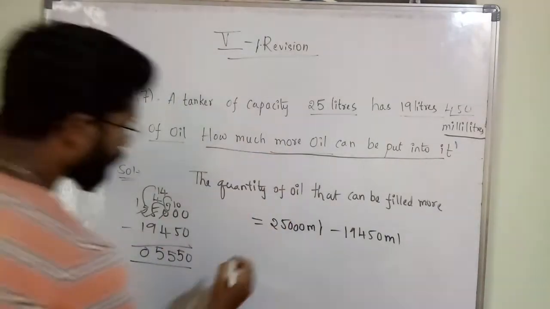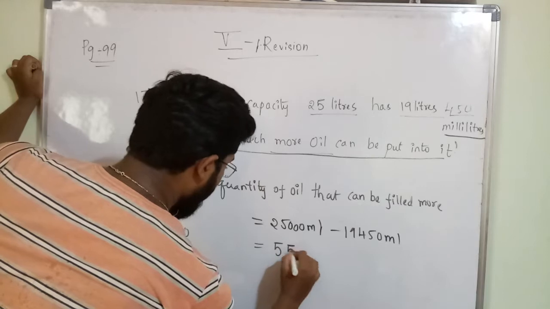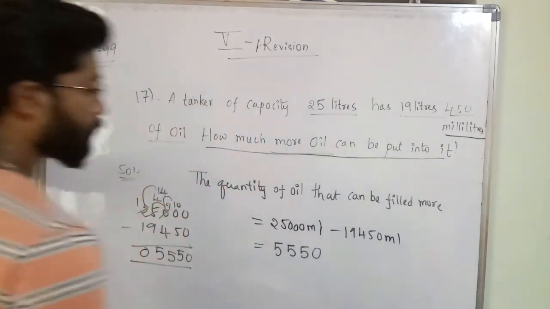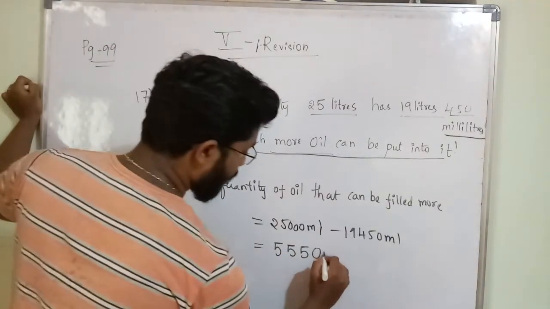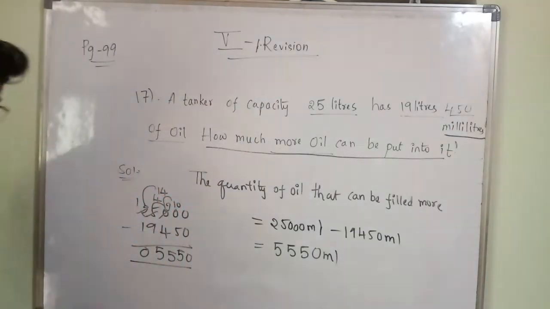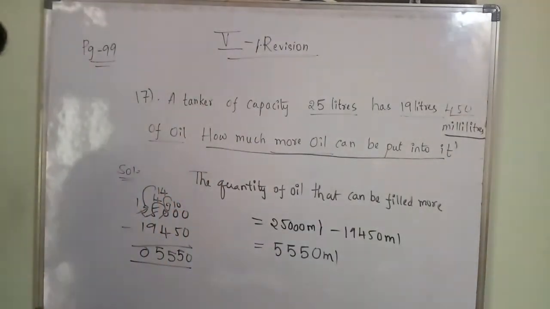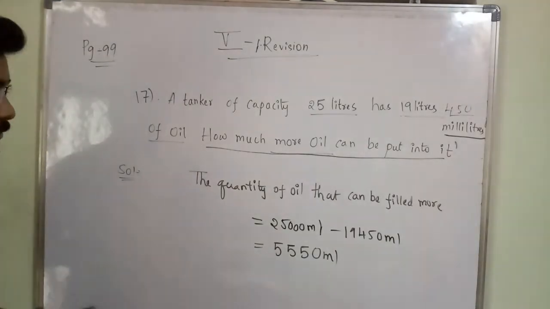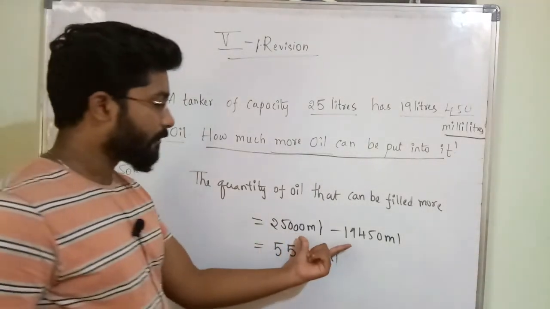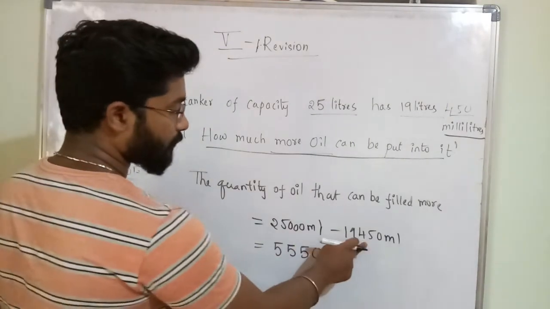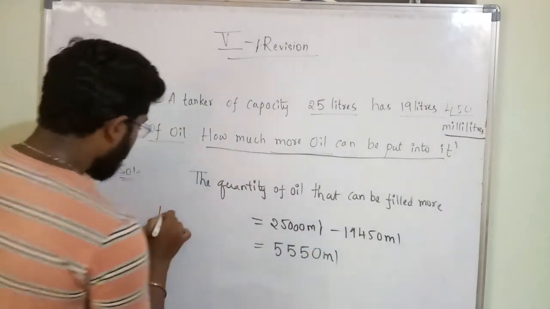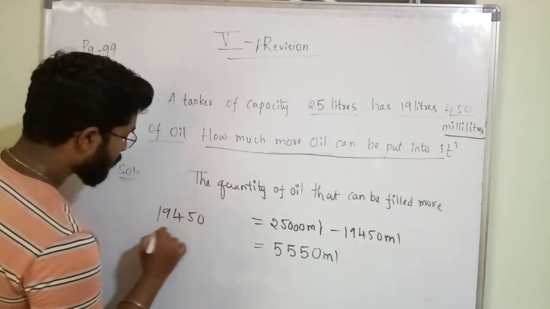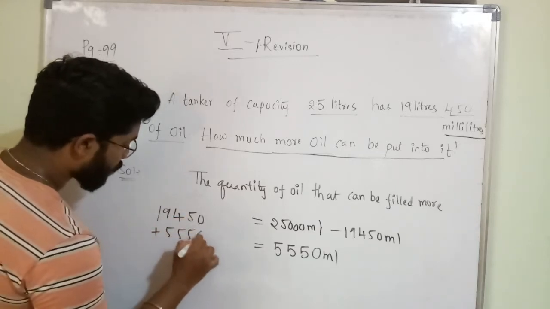Okay, so if you do that, we got 5550 ml, this is in ml. Clear? So if you have any doubt, what you have to do? Between these two numbers, which one is the least? This one. What is the difference? This one. 19,450 plus 5550, you add.